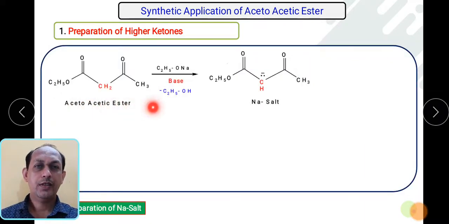So this is the structure of acetoacetic ester, as on one side it has a keto group and on the other side it is an ester.